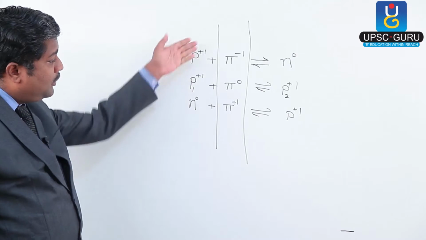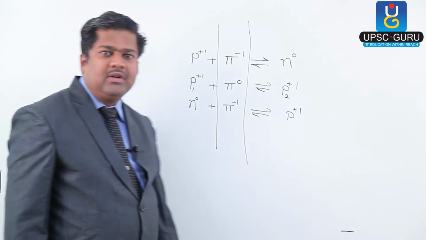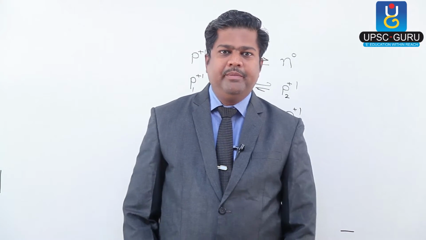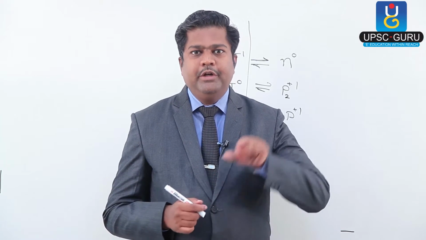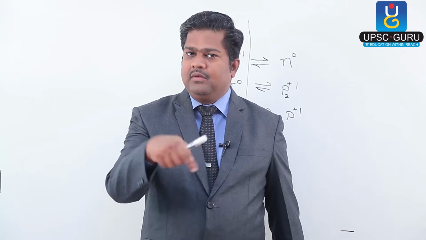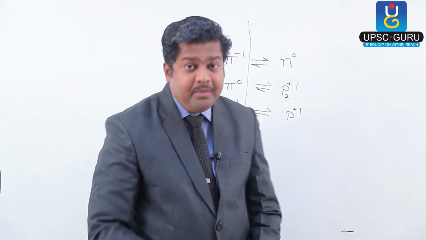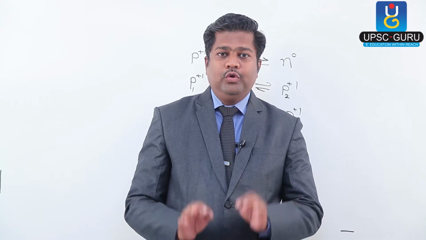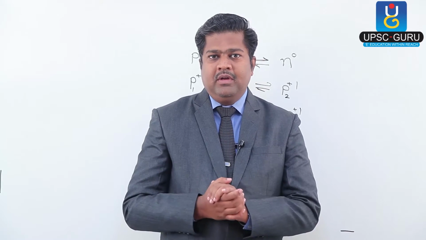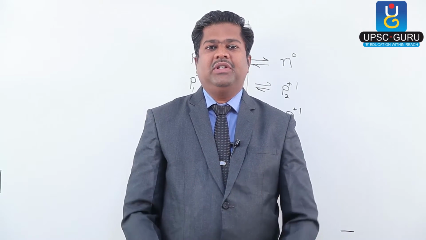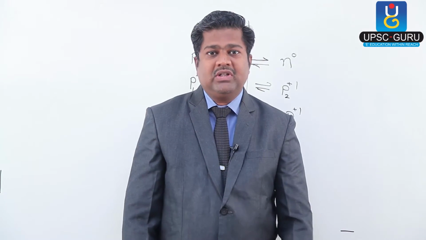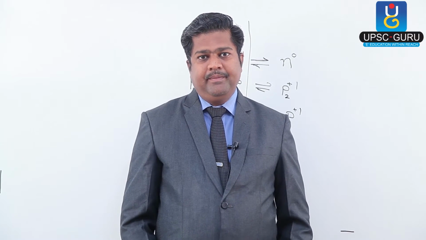Say, what is the conclusion of all these transactions? The conclusion is very simple, that proton can be converted into neutron or neutron can be converted into proton. Getting the idea exactly that proton can be converted into neutron or neutron can be converted into proton. Now these types of transactions are going on in the nucleus continuously.